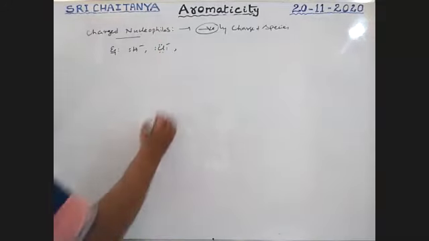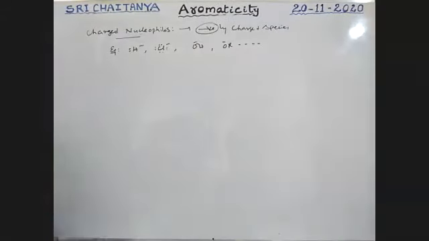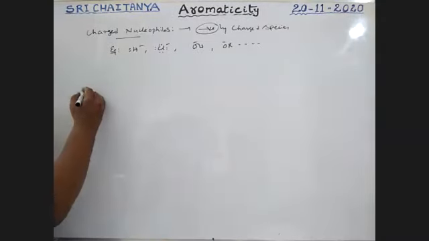Next OH minus, OR minus, all these. Any negatively charged species is considered a charged nucleophile.